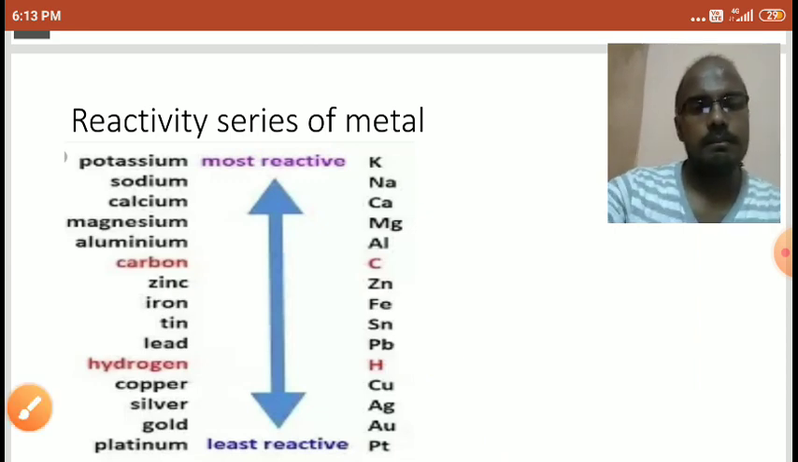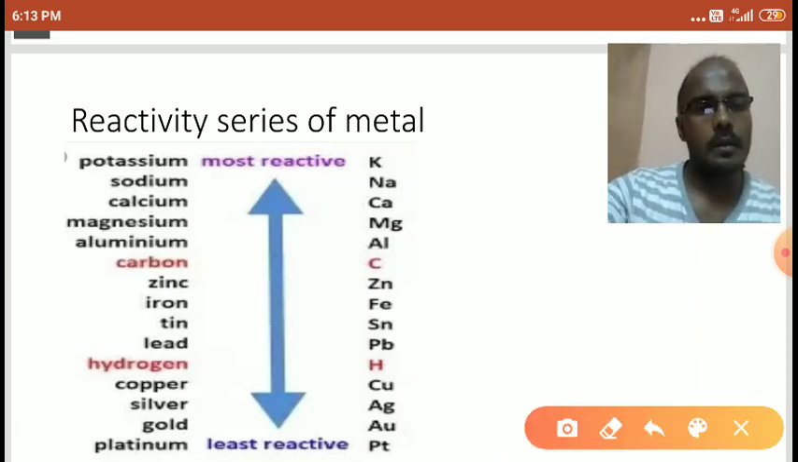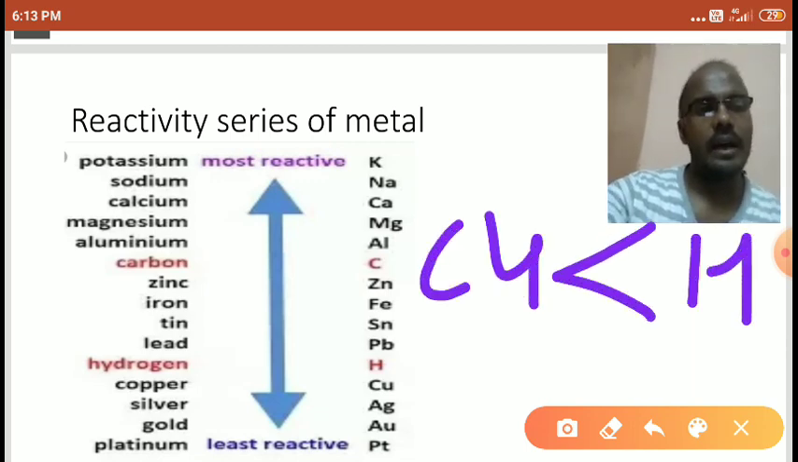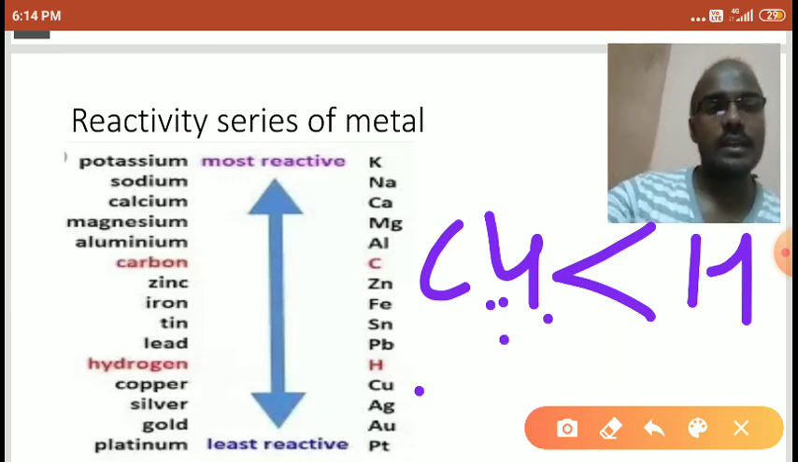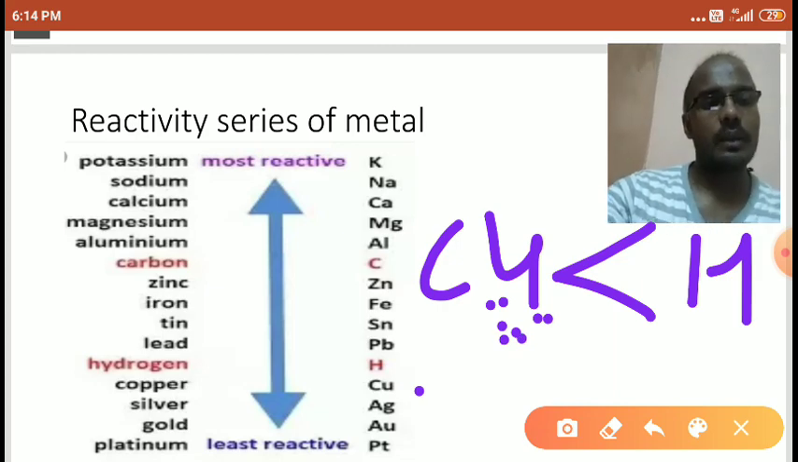So copper has less energy than hydrogen. Copper is below the hydrogen. If copper is below the hydrogen, it means copper has less energy than hydrogen. So that's why copper cannot react with NaOH and cannot displace the hydrogen gas. Understood students?